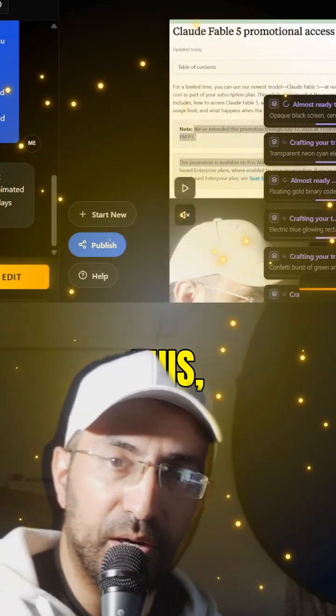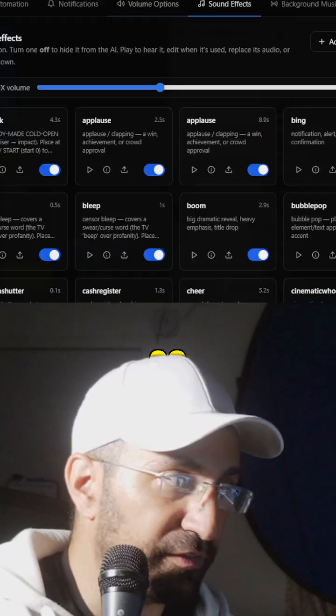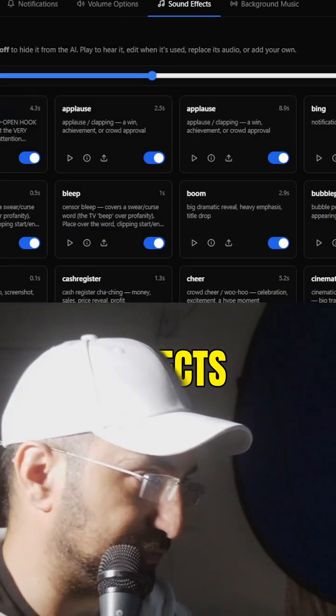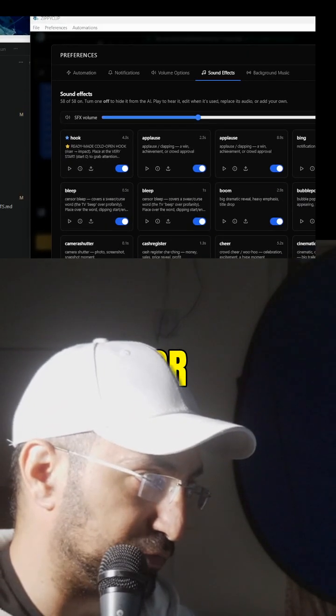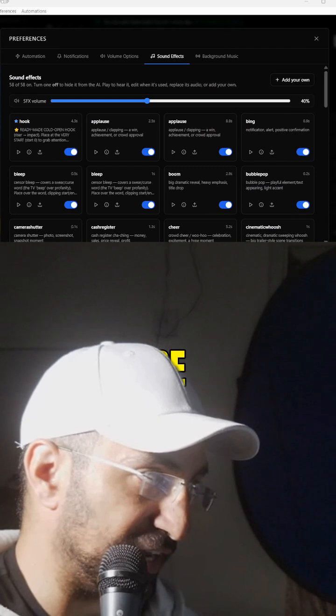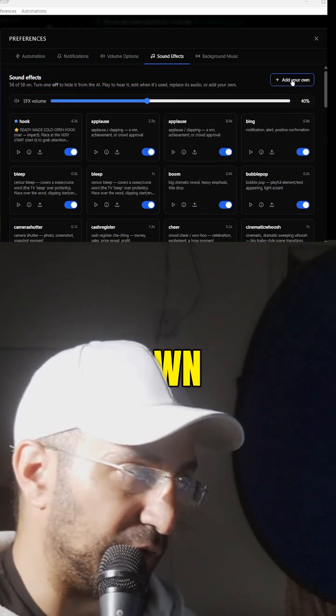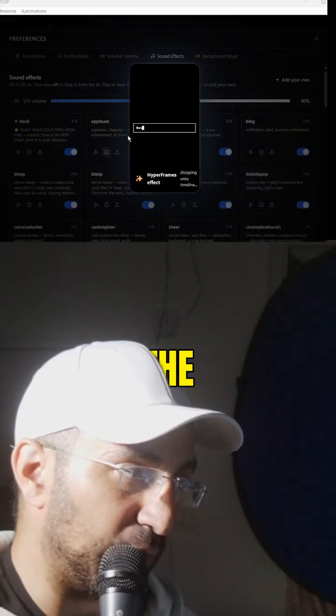Now the best part about this, it can even take your own music, your own sound effects. For example, it has a bunch of sound effects that you can literally either choose from or replace. You can even add your own sound effects that the AI will be able to use whenever it feels like it. You literally click on add your own, or you can replace one of the ones included.